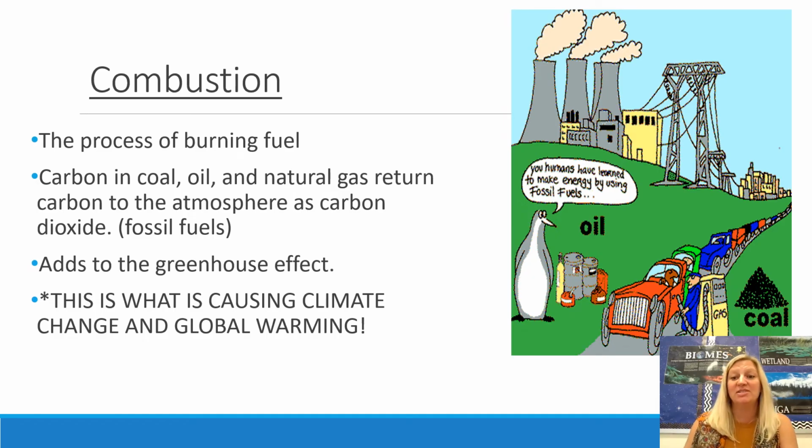So combustion is a really dangerous thing happening to Earth, and humans are the ones causing this. We're causing climate change, and we could fix it with two things. We could plant more plants and trees and stop cutting them down, and we could stop burning so much fuel. Between those two things, eventually the temperature would start to go down, Earth would slowly start taking off some of those layers, and we would get back to regulated temperatures.